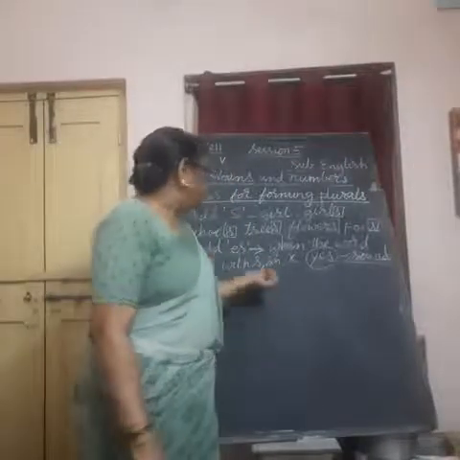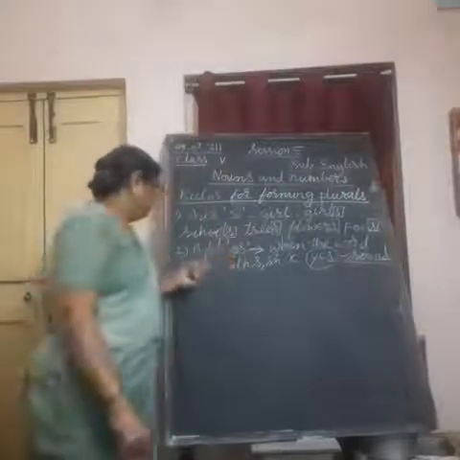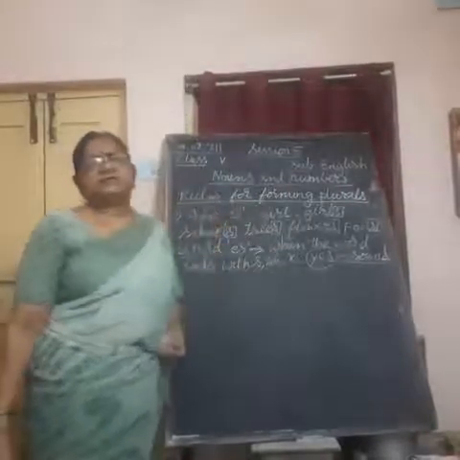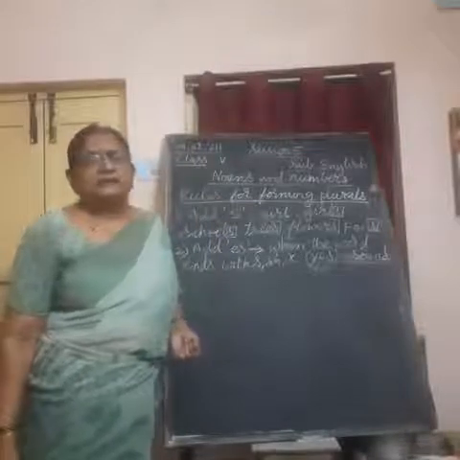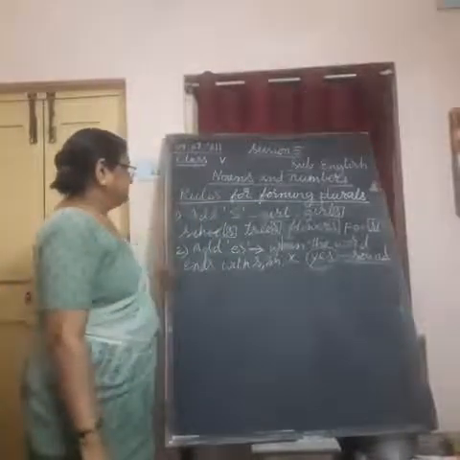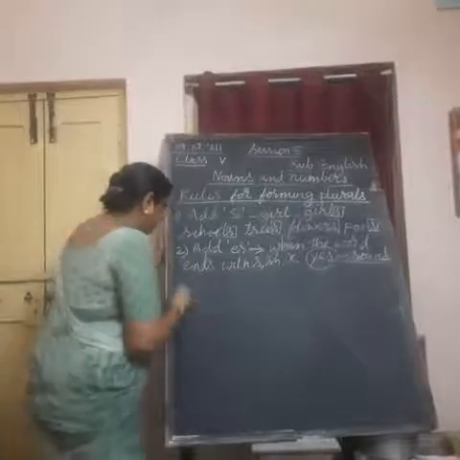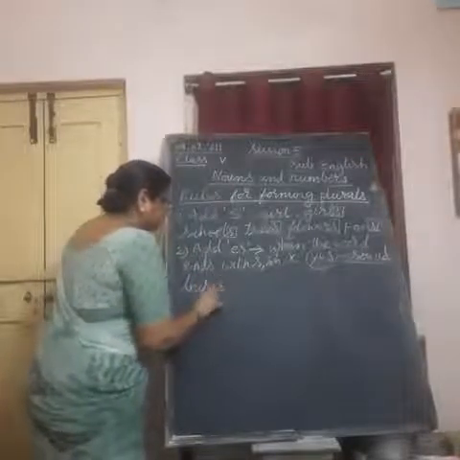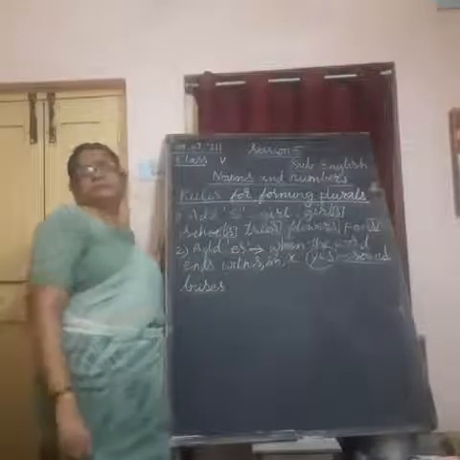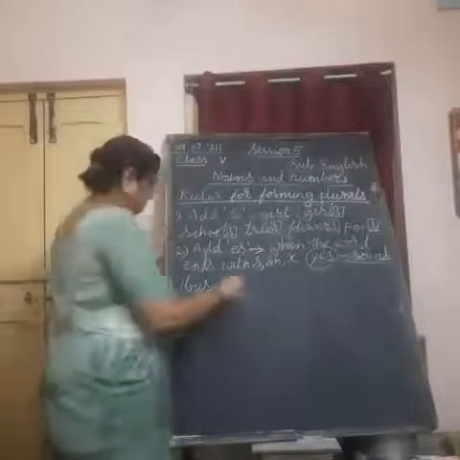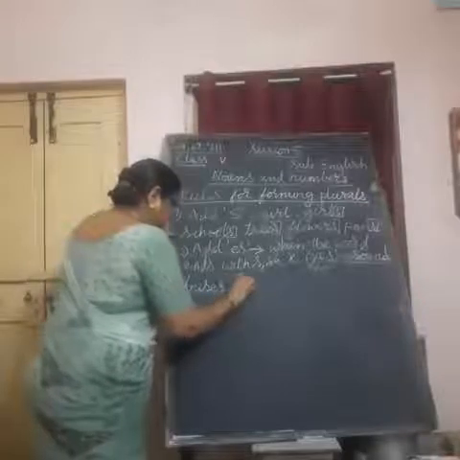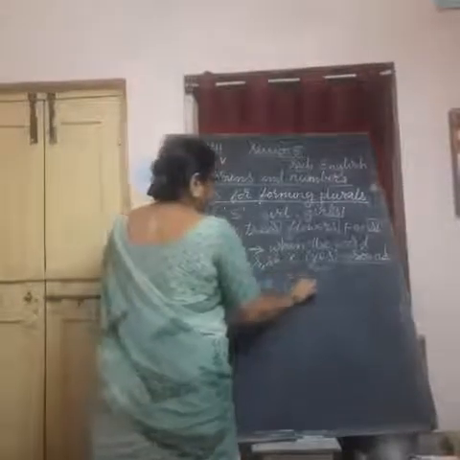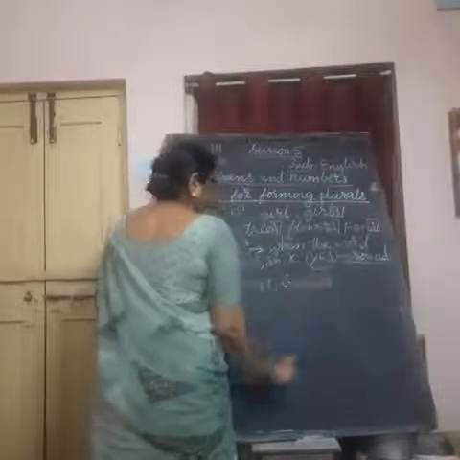Understand? So, when the words end with S, SH or X, in such cases, we add ES. For example, bus, we add es: buses. Boxes. Bushes. Or brushes.